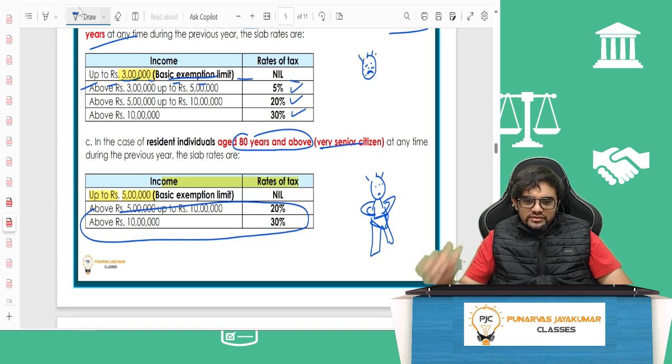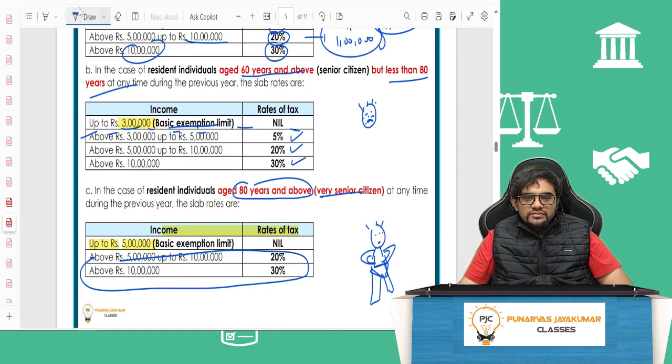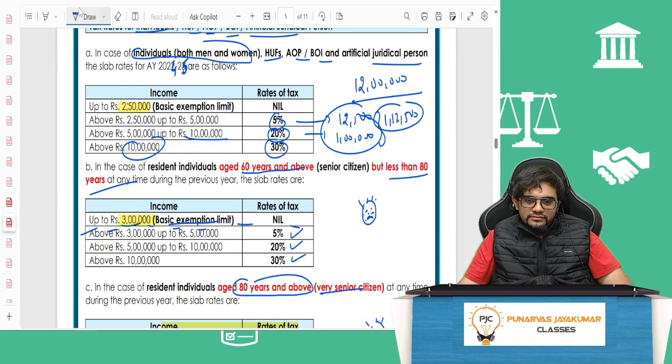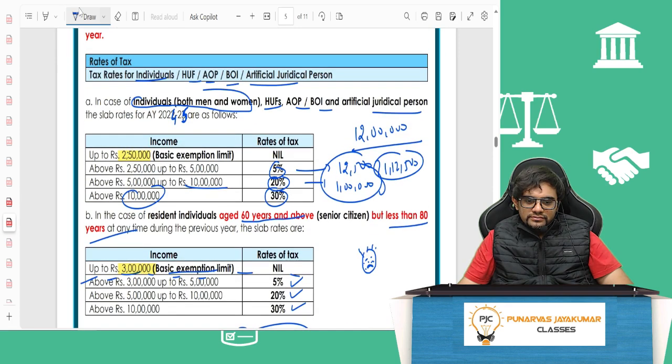On the other hand, up to 3, basic exemption limit, 3 to 5, 5%, 5 to 10, 20%, above 10, 30%. Then here, same, up to 2 lakh 50, basic exemption limit, 2 lakh 50 to 5 lakh, 5%, 5 to 10, 20%, above 10 lakh, 30%.